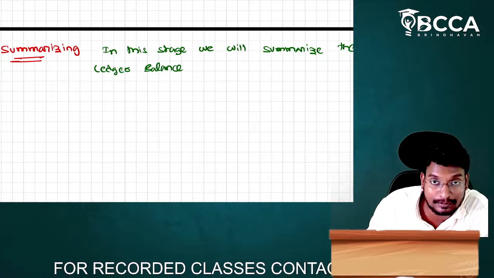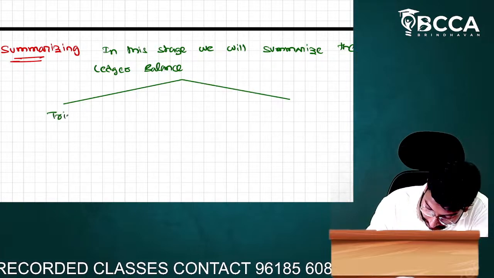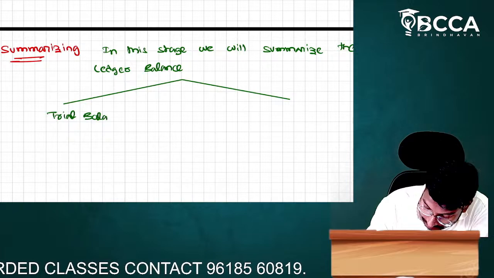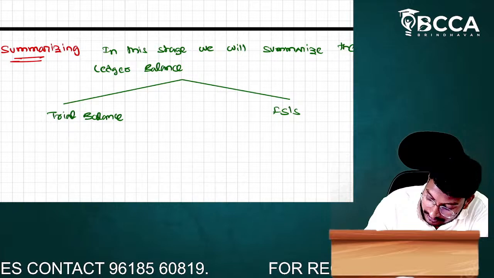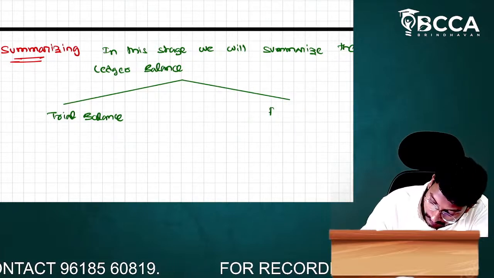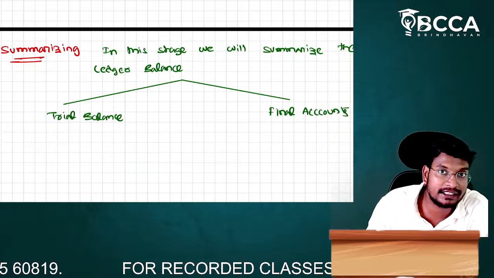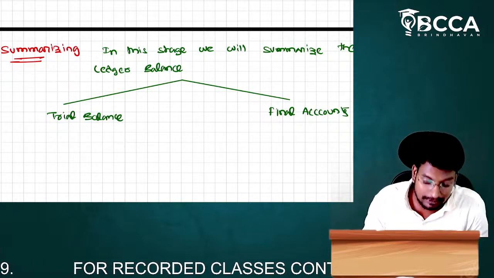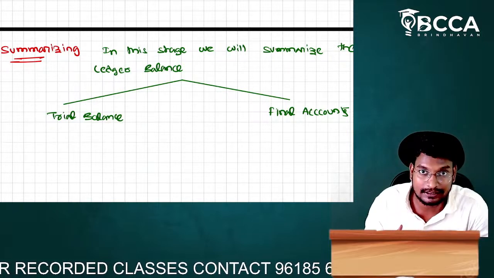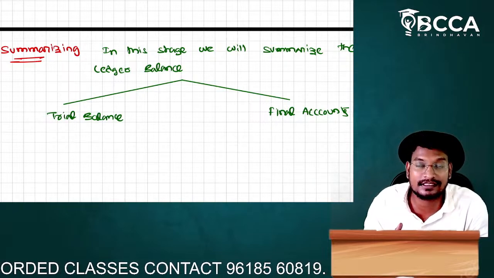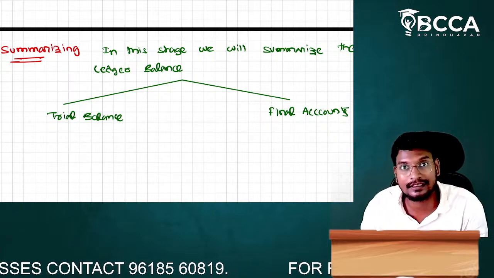How can we summarize? We can summarize in two stages. First one, trial balance, and second one, financial statements, which are nothing but final accounts. In these final accounts, we can get the profit or loss. Totally we have discussed 3 stages in accounting: first recording, second classifying, third summarizing. Recording is called journal, classifying is called ledger, summarizing is called trial balance and the final accounts.